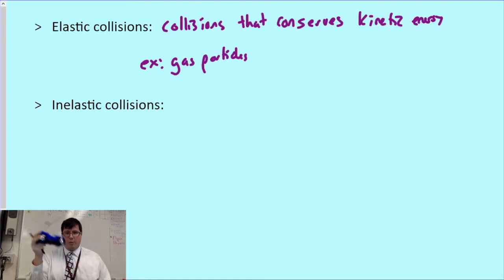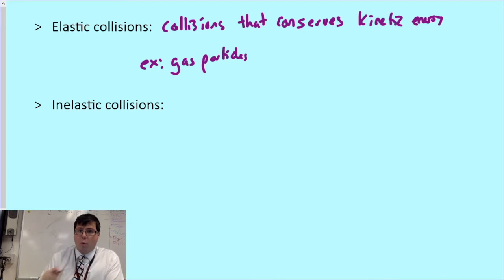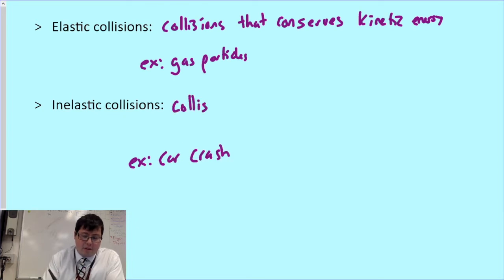Take a car crash, for example. If I take a car and I smack it into a tree, that momentum is conserved. That momentum transfers from the car into the tree, but the car is going to stop. So there's no kinetic energy anymore, and so there's no conservation of kinetic energy. So an inelastic collision, an example of that is a car crash. It is a collision that does not conserve kinetic energy.